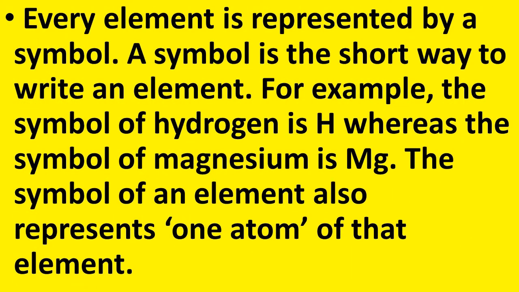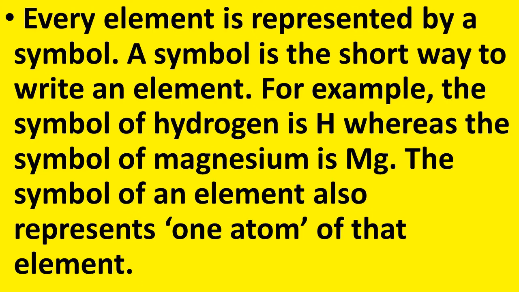Every element is represented by a symbol. A symbol is the short way to write an element. So, we have seen that there are many elements and it is not easy to represent every element by its name. Therefore, every element is represented by a symbol. A symbol is the short way to write an element. For example, the symbol of hydrogen is H, capital H, whereas the symbol of magnesium is Mg, where M is capital and g is written in the smaller form.